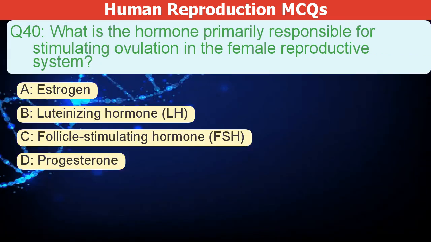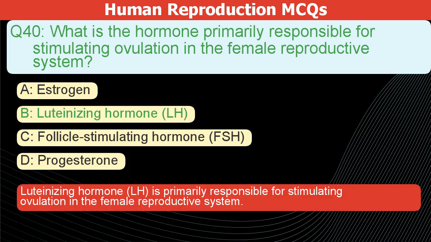What is the hormone primarily responsible for stimulating ovulation in the female reproductive system? A. Estrogen. B. Luteinizing hormone, LH. C. Follicle stimulating hormone, FSH. D. Progesterone. The correct answer is B. Luteinizing hormone, LH, is primarily responsible for stimulating ovulation in the female reproductive system.